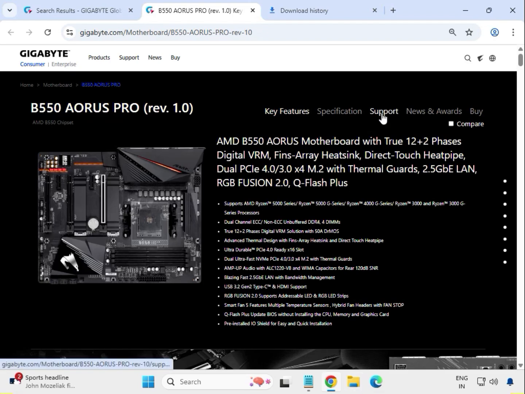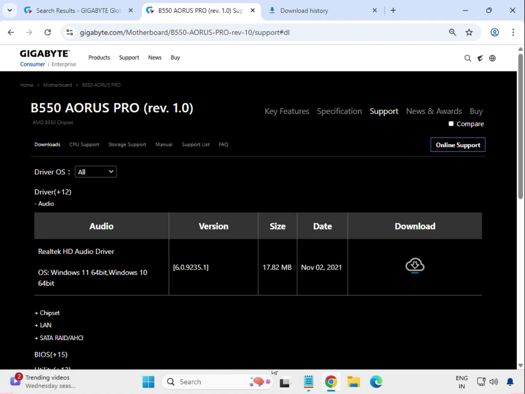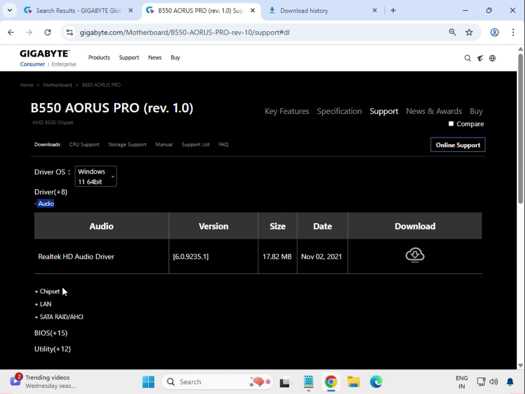Then click on support. Then select your operating system, Windows 10 and 11. So for both operating systems the installation process is the same. Okay, so first the audio driver, Realtek audio driver, and just click to download.